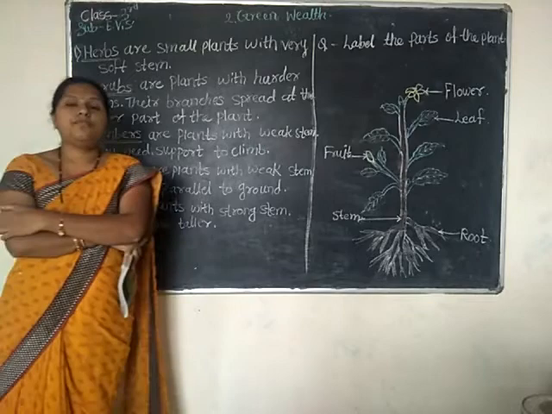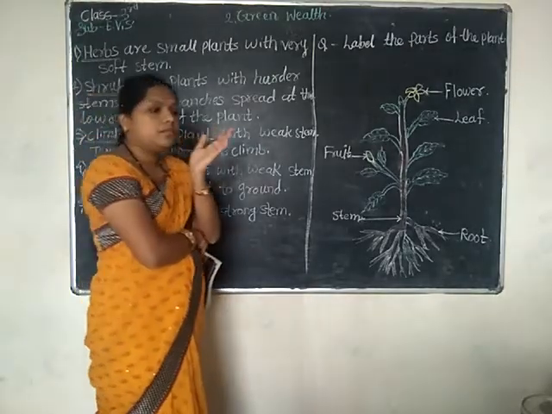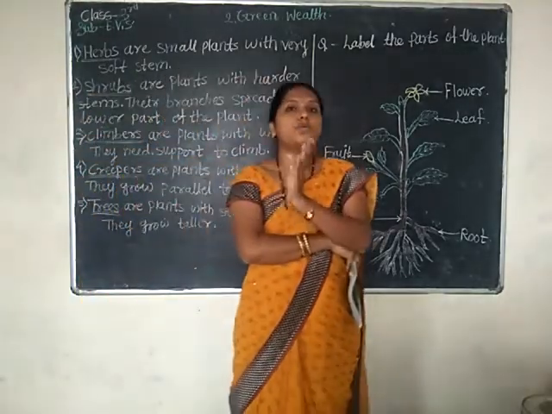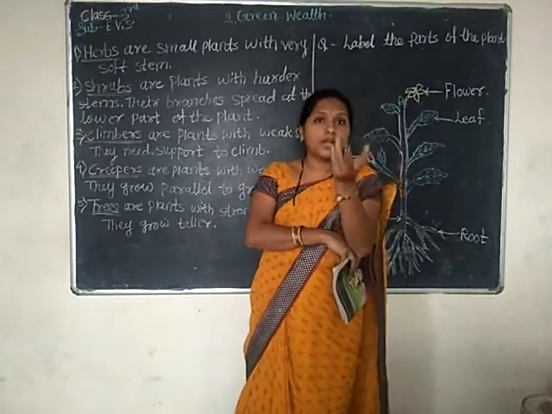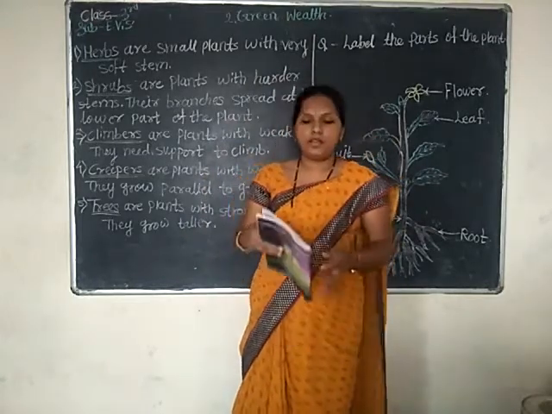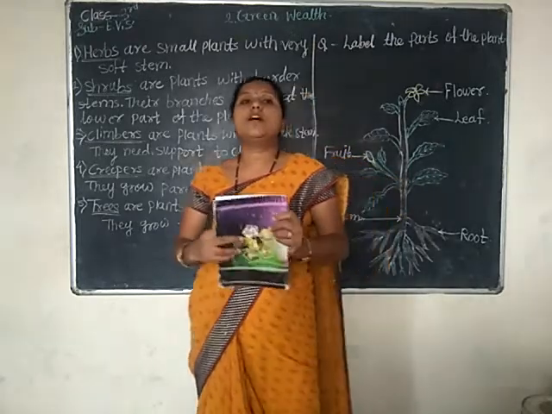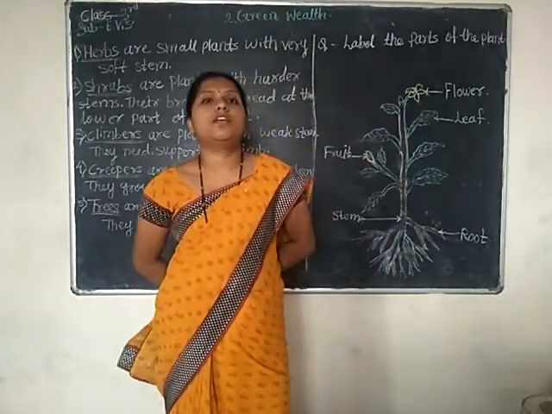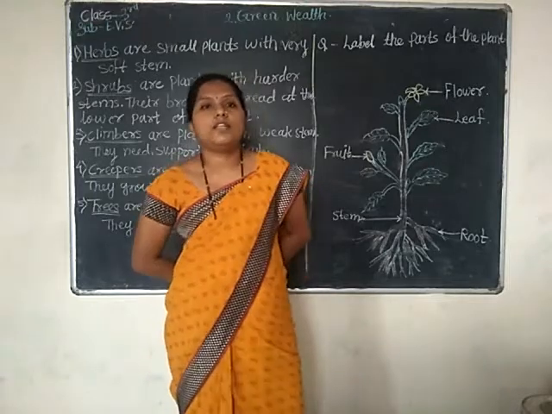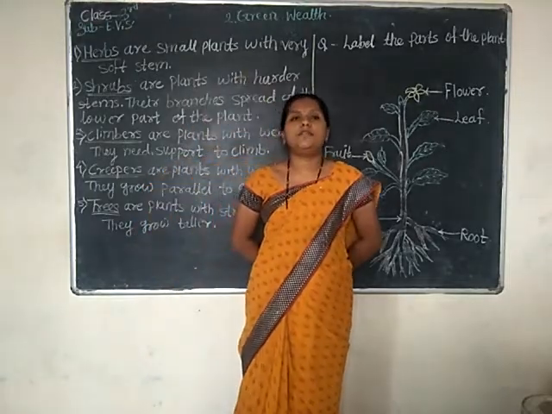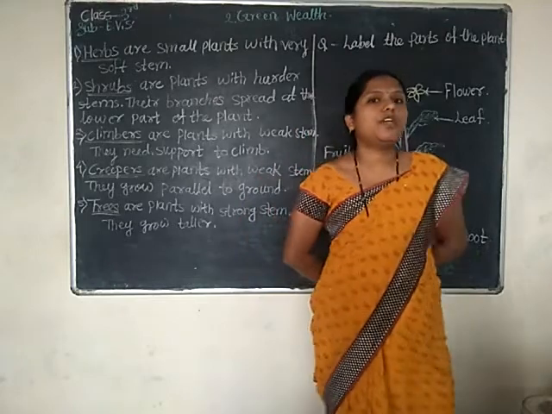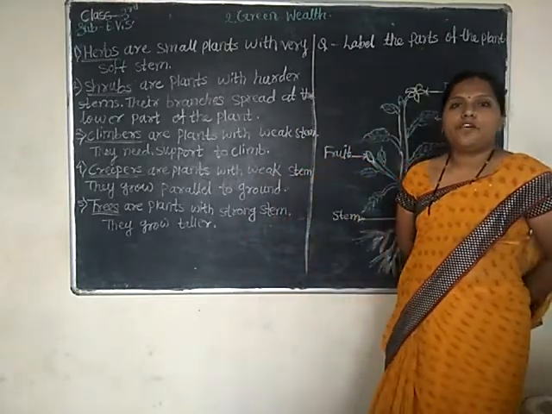There are different parts of different plants: roots, stem, flowers, fruit, unripe fruit. I will explain it again. All the leaves of trees are green in color. Have you observed the leaf of a plant?